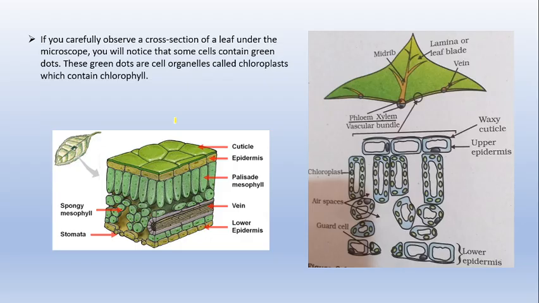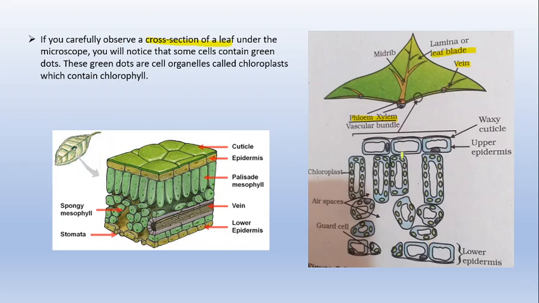Now the next part is we have to discuss the cross section of a leaf, right? This is the diagram which is given in your NCERT. In this diagram you can see the midrib, and the green part is your leaf blade, and you have certain smaller veins also. These veins and midrib contain your conducting tissues. You remember phloem and xylem, the two tissues which supply the food and water to the plant parts. So the phloem and xylem are present in the midrib and veins.